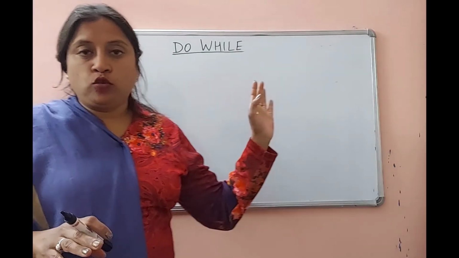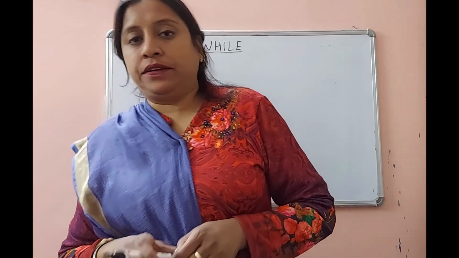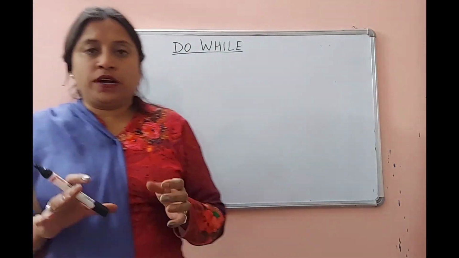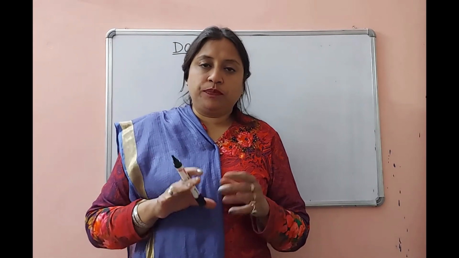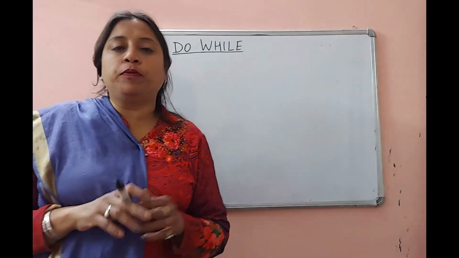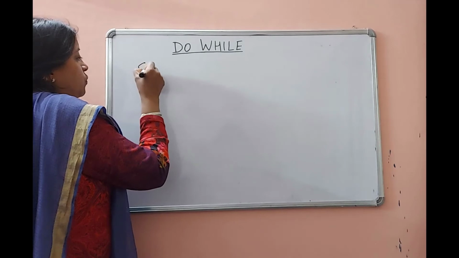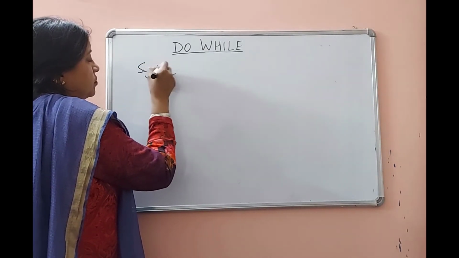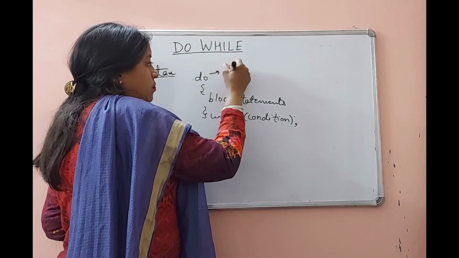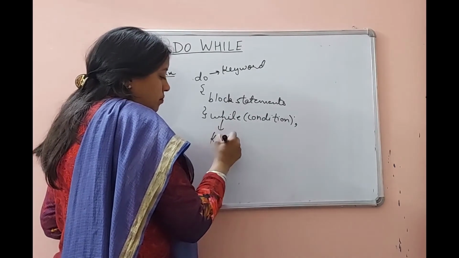Last is the do while loop. This loop is similar to the while loop with one exception: the statements inside the do while loop will be executed once before checking the condition. That is, if the condition is false, the statements in the body of the loop will still be executed once. Now, the syntax of a do while loop. This is the syntax of the do while loop. do is a keyword, while is a keyword.